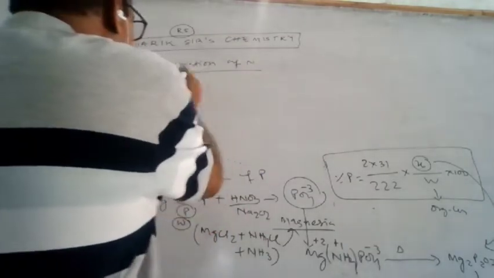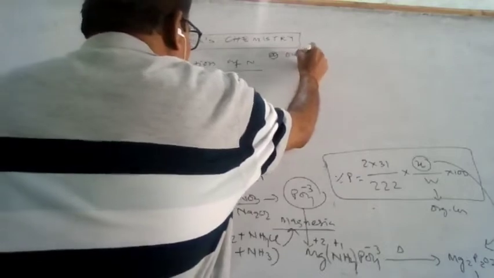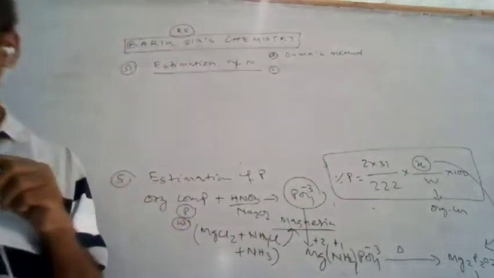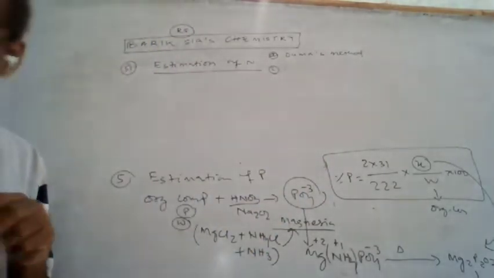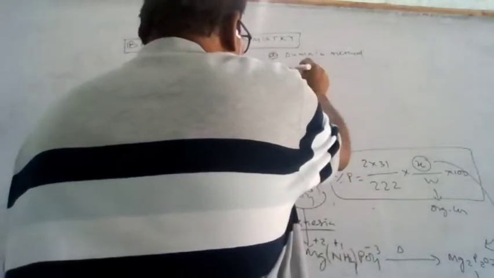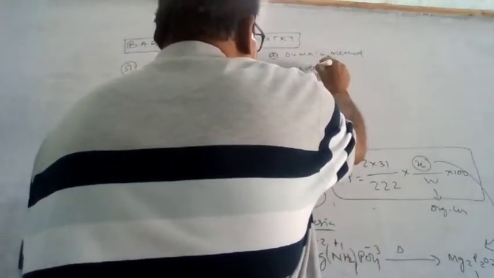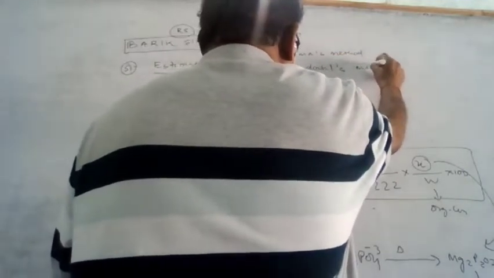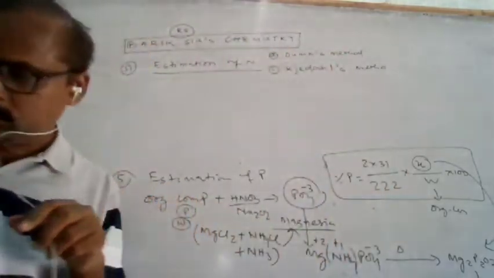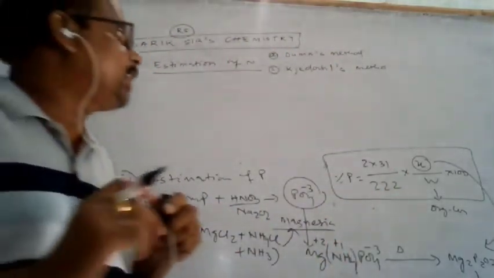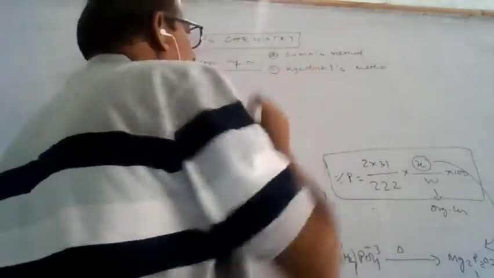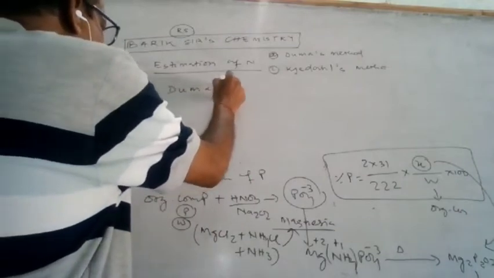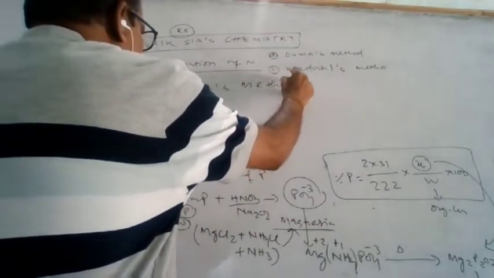For the estimation of nitrogen, there are two methods. One is the Dumas method, and the other method is called the Kjeldahl method. So first we will see the Dumas method.